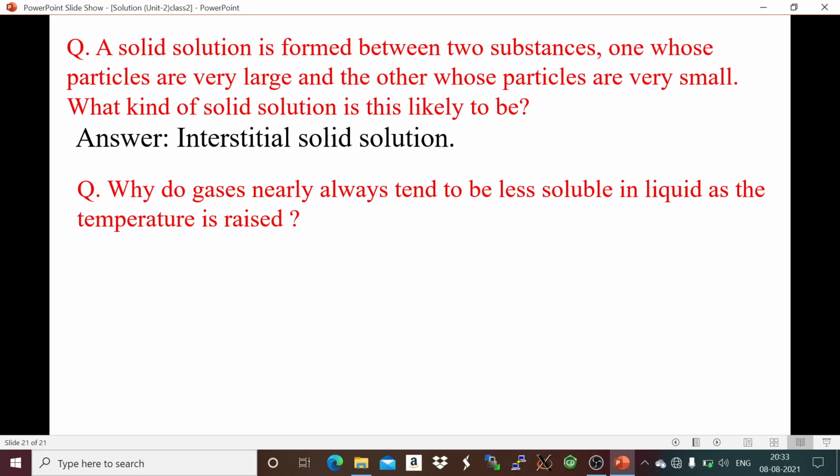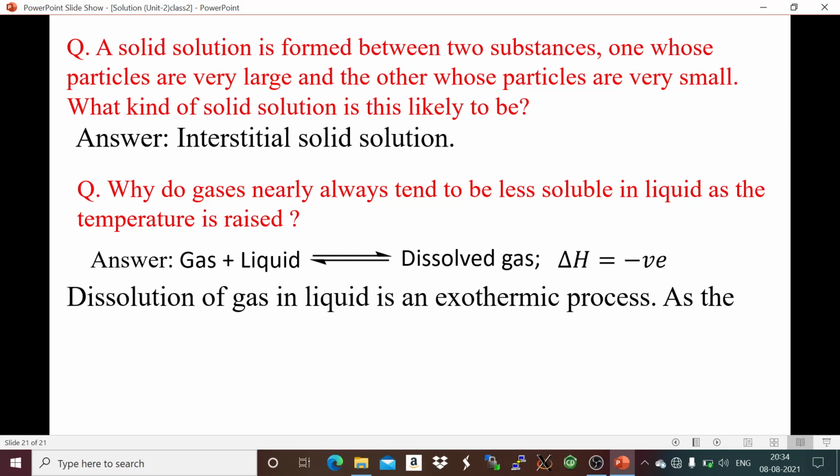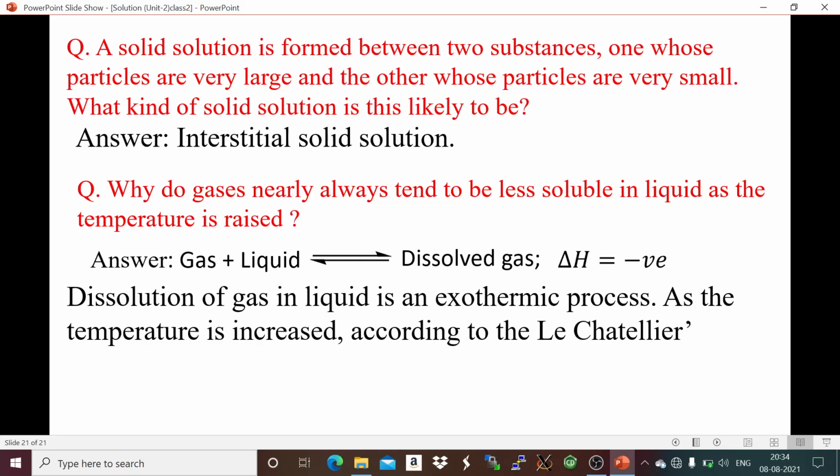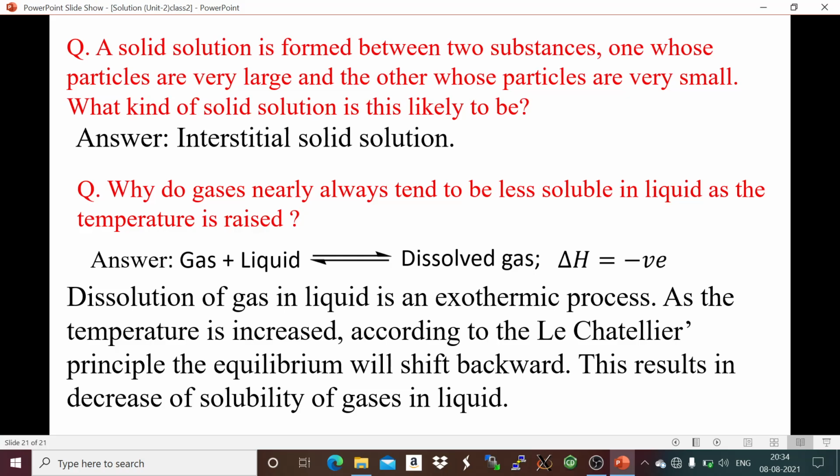As the dissolution of gas in liquid is an exothermic process, so with the rise in temperature, according to Le Chatelier's principle, the solubility of the gas decreases. Thank you.